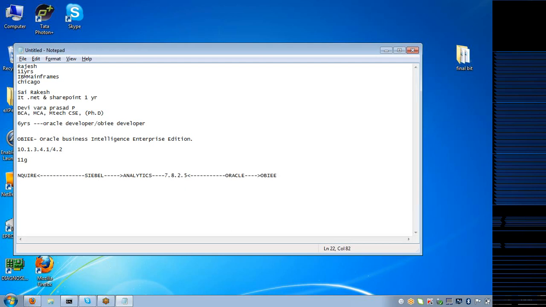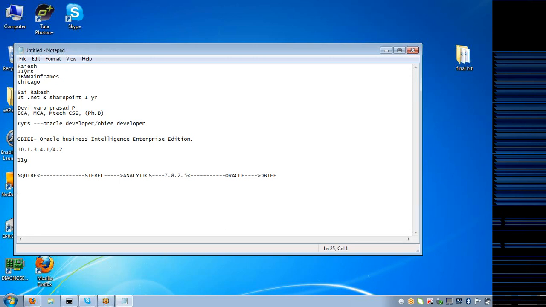Got it? So before this version 10.1.3.4.0, we had 10.1.3.3.0, 3.2.0, then 10.1.3.1.0. Like this, we have different versions. So we need not focus on the older versions because the current version we will be dealing with is 10.1.3.4.1. Got it, guys? Yes, Prasad. Yes, fine.